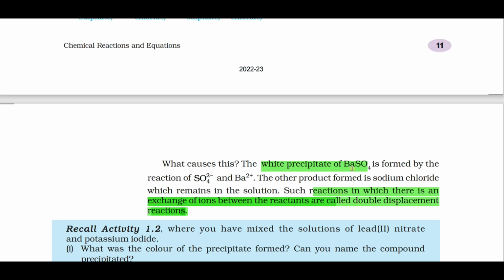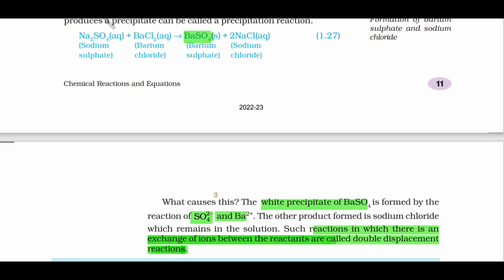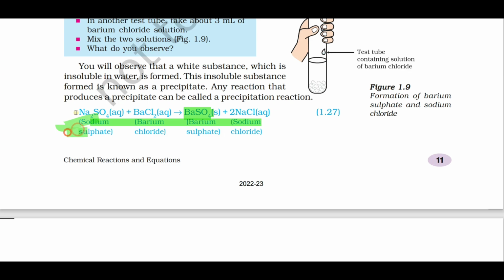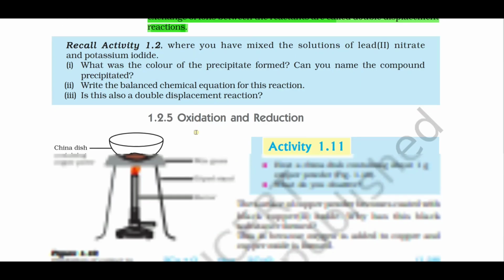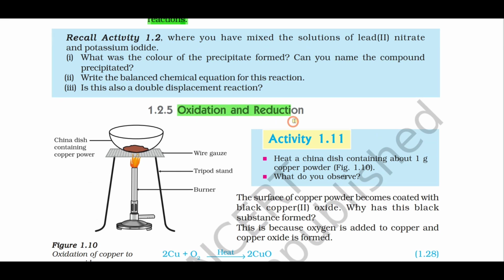This white precipitate is formed by the reaction of which ions? You can see here SO4 2 minus and Ba 2 plus. The reaction of sulfate ion and barium ion gives the white precipitate, barium sulfate. So you should learn this chemical equation. And next we have oxidation and reduction.